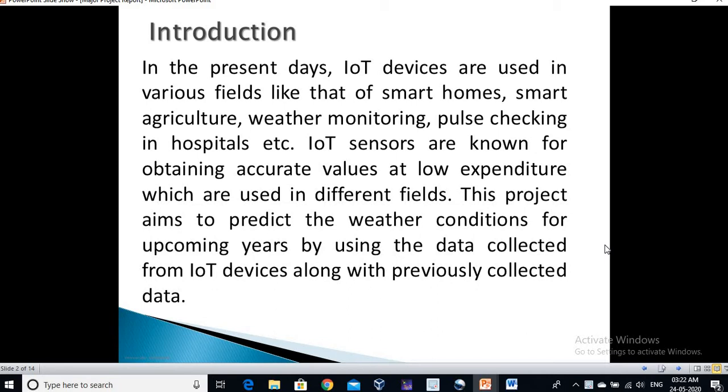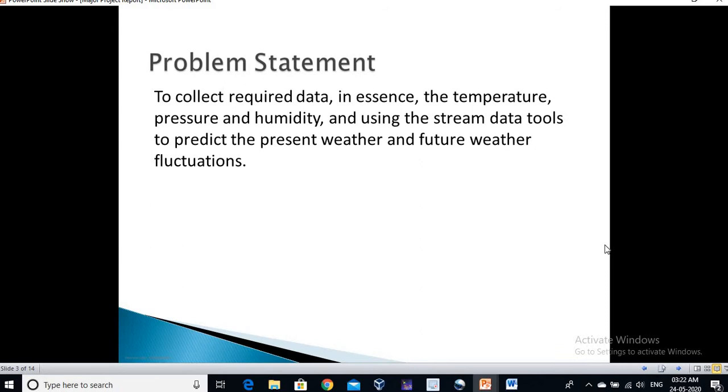IoT sensors are known for obtaining accurate values at low expenditure, which are used in different fields. This project particularly aims to predict the weather conditions for upcoming years by using the data collected from IoT devices along with previously collected data. Problem statement. The problem statement is to collect the required data, in essence the temperature, pressure and humidity, and using the stream data tools to predict the present weather and future weather fluctuations.